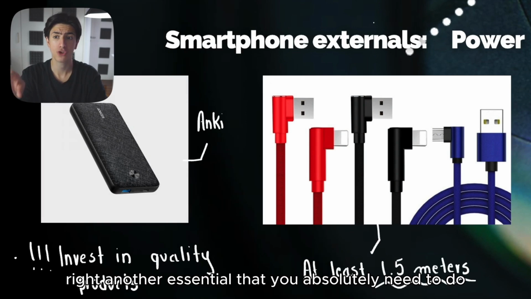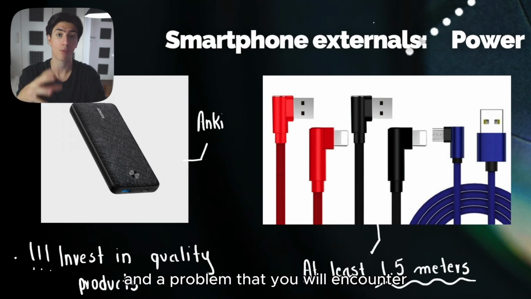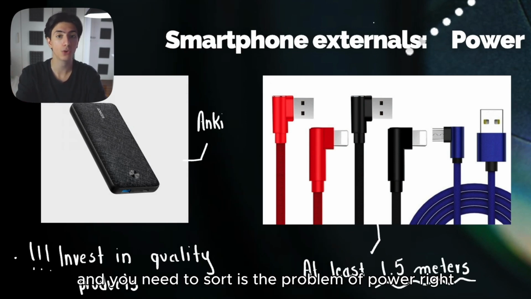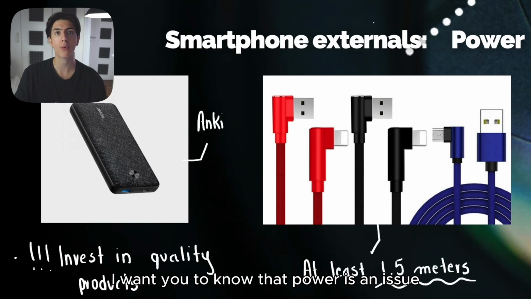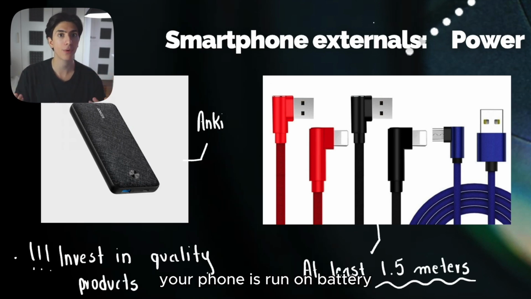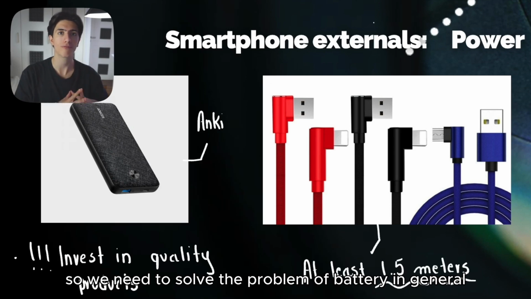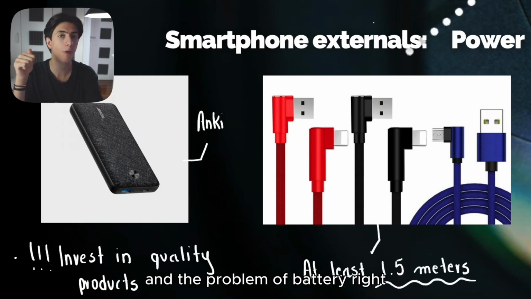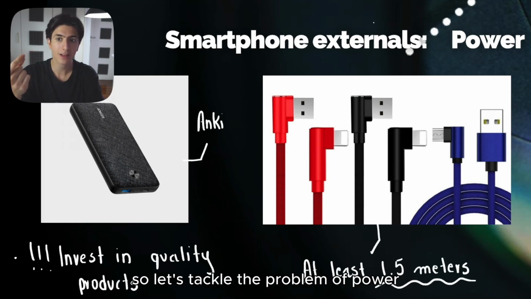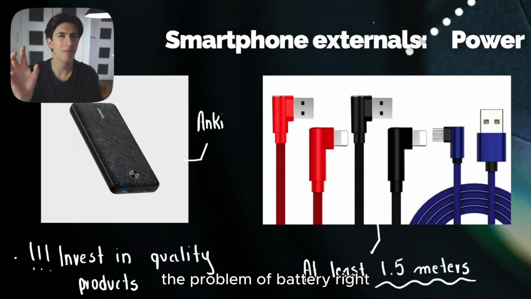Another essential that you absolutely need to do, and a problem that you will encounter and you need to sort, is the problem of power, right? If you're shooting with your phone, I want you to know that power is an issue. Your phones run on battery. They don't usually plug on the wall. So we need to solve the problem of battery. In general, in the phones, we have the problem of storage and the problem of battery, all right? So let's tackle the problem of power, the problem of battery right now.